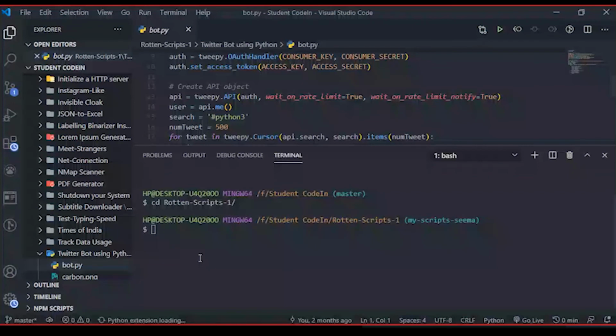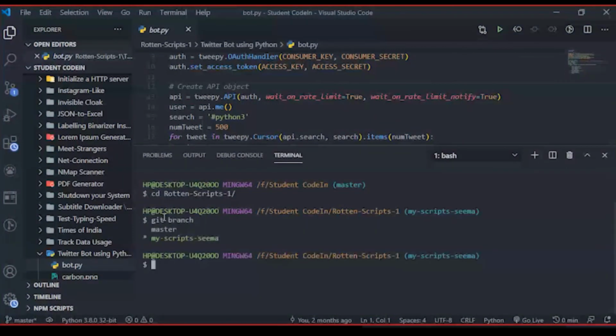We can use git branch to list all the branches, and it will mention master and my-script-schema. So there are two branches in this repository. If you see this asterisk here, that means I'm on this branch, working on this branch, not the main branch. It's really not a good practice to work on the master branch. You must make a different branch to work on, and then if you made some changes, you should make a pull request.